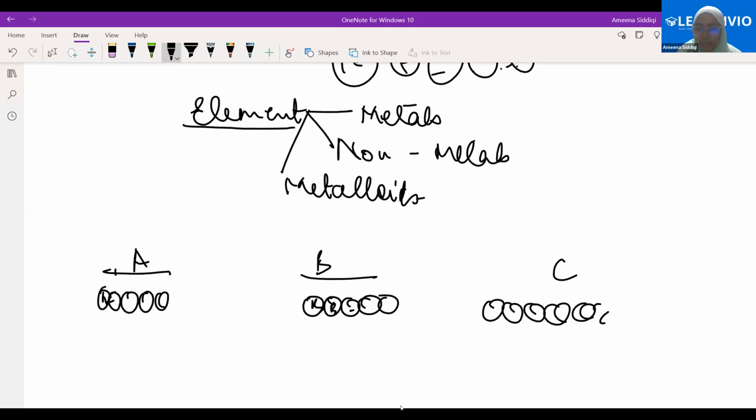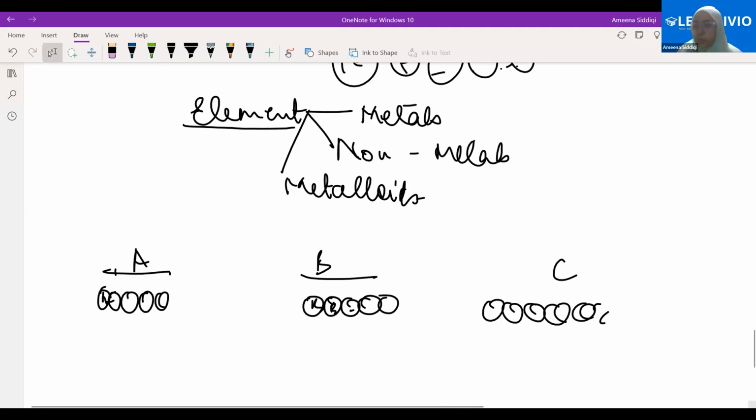Understanding? Yes, ma'am. In total, if we have 117 elements, bacho, don't you think we will be having 117 types of atoms? Because that is why we are getting those 117 elements. Yes, ma'am. Is it understood now, bache? Clear? So that is the point that I'm trying to make.